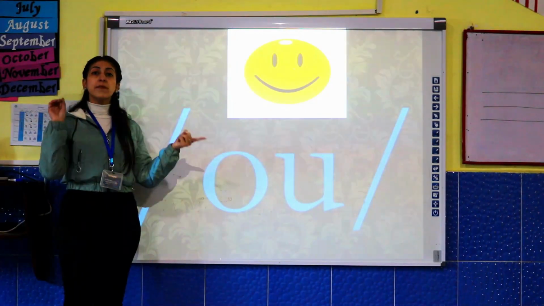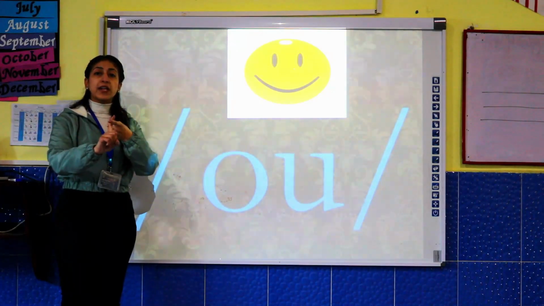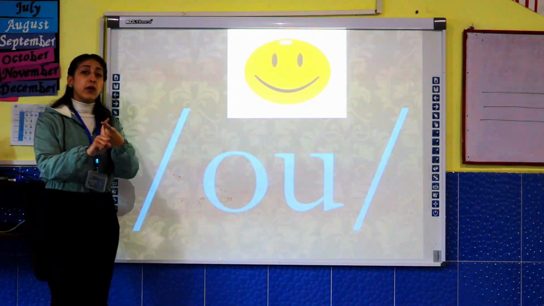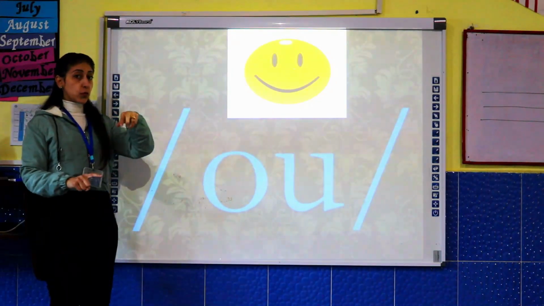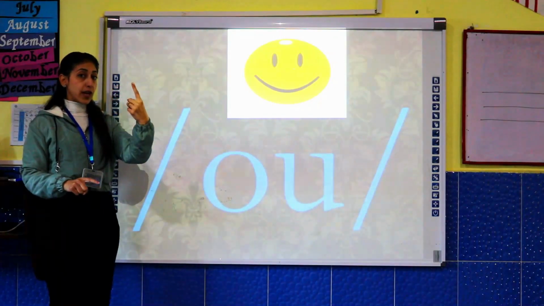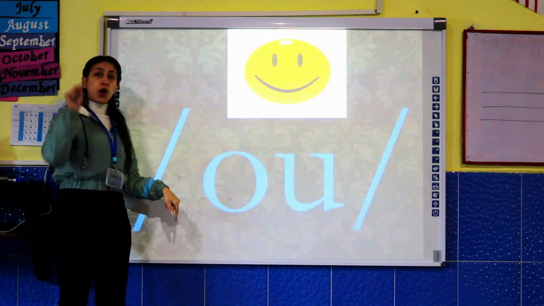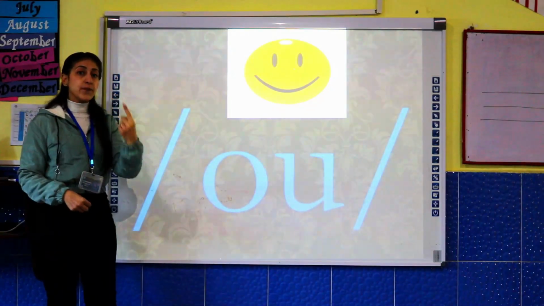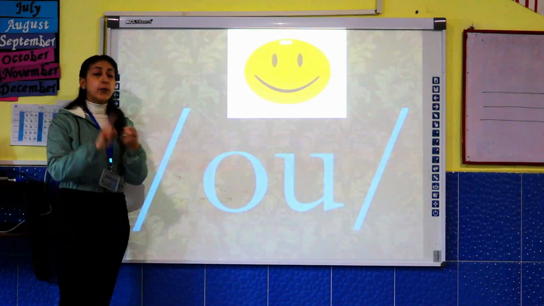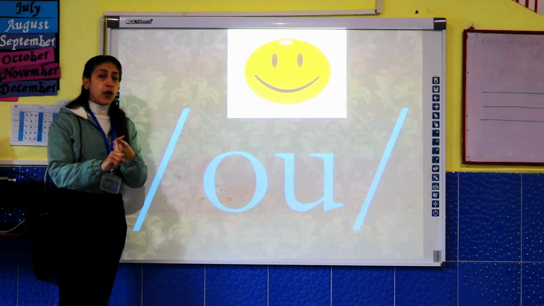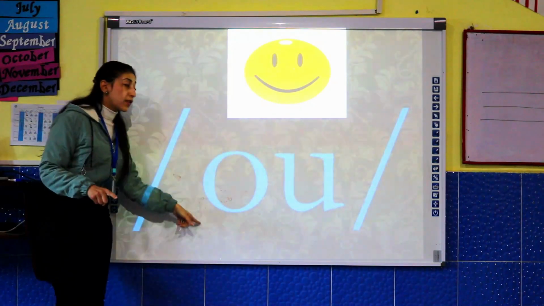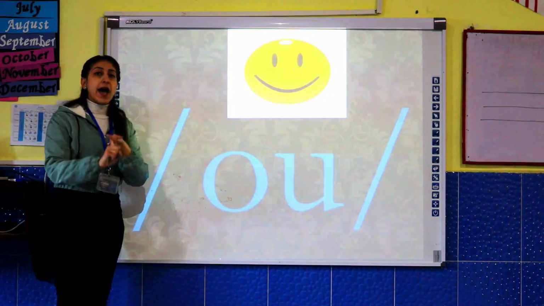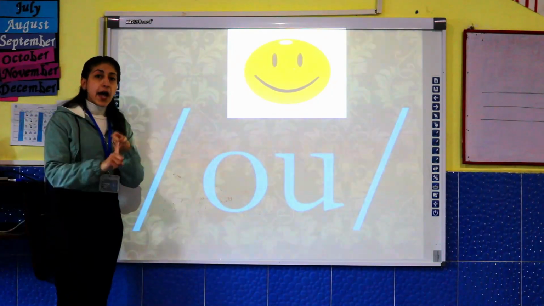Here. It's called ow. Do the action with me. Ow, ow, ow. When two vowels walk together, they give one sound. It's called what? Ow, ow, ow. Okay, remember with me. What is this sound? Ow, ow, ow.